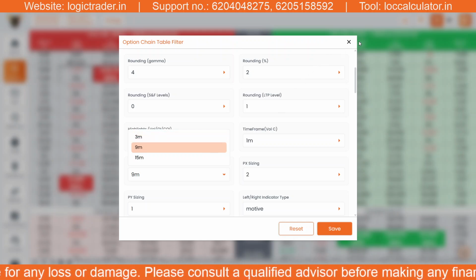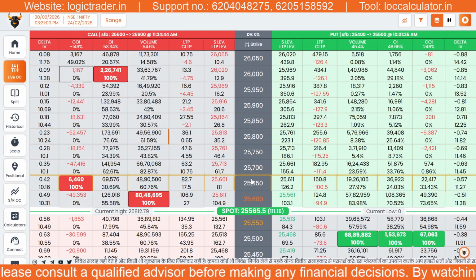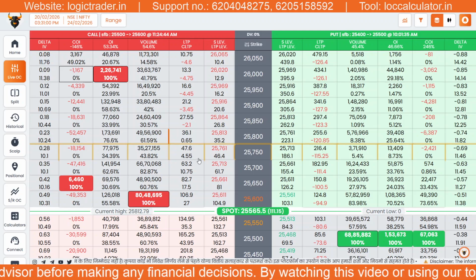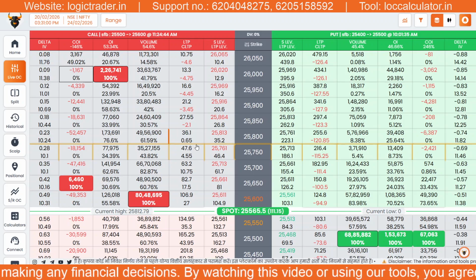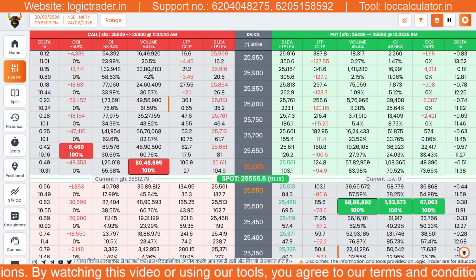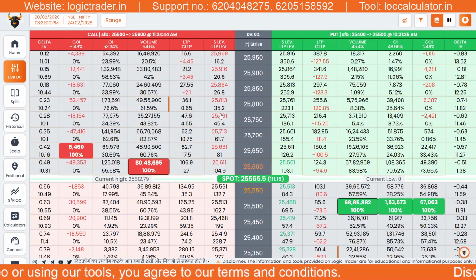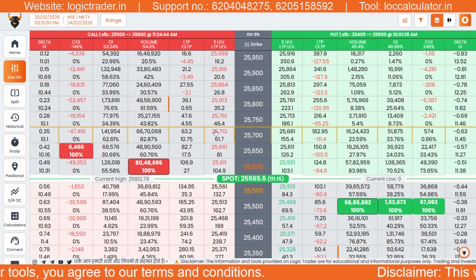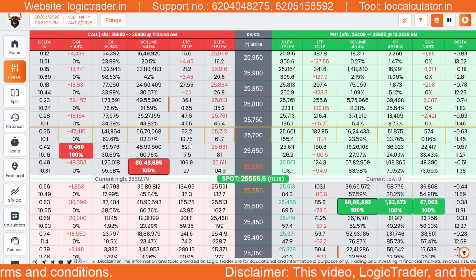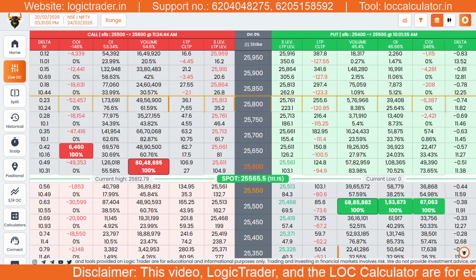Now, coming to the next topic. This allows traders to monitor real time build-up or unwinding activities more precisely. By analyzing short interval changes in OI and volume, traders can better identify momentum shifts, breakout strength, and potential reversals. This feature helps in improving trading timing, increasing profit potential, and minimizing overall risk.